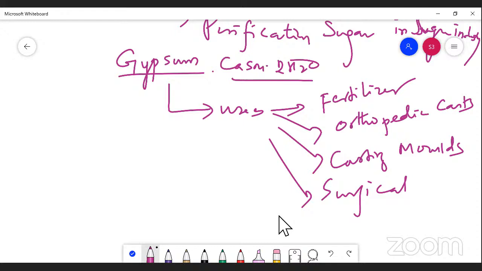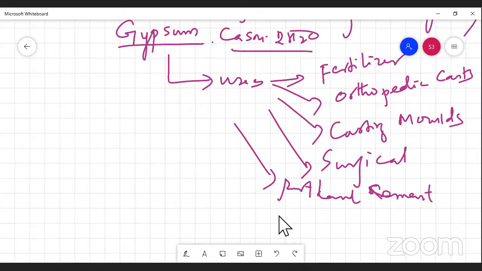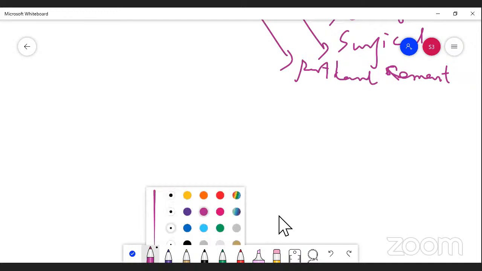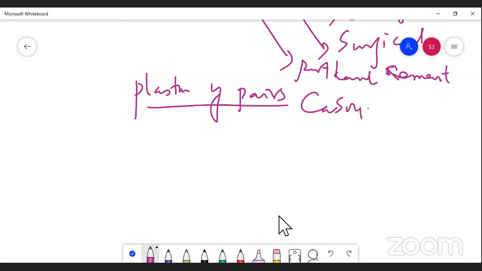It is also used in Portland cement. And finally, how do we prepare plaster of Paris? You know this. Plaster of Paris is CaSO4 hemihydrate, CaSO4·½H2O.